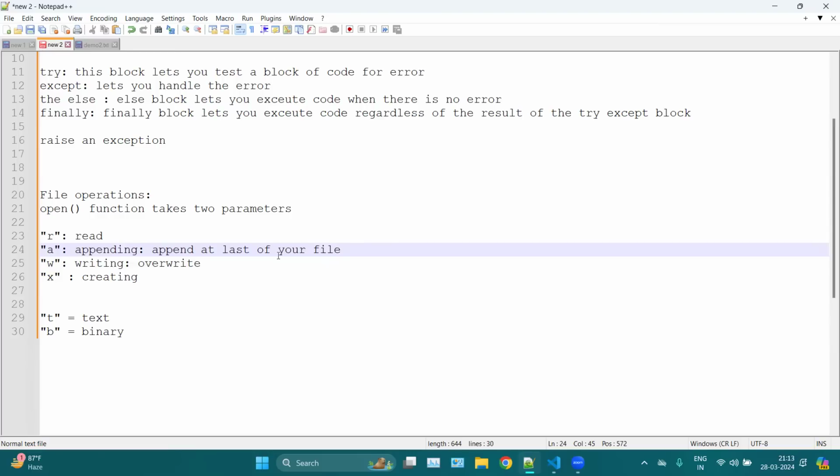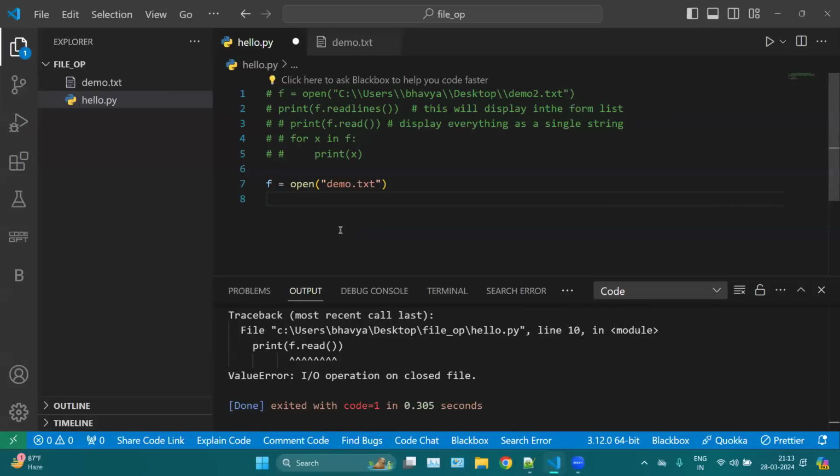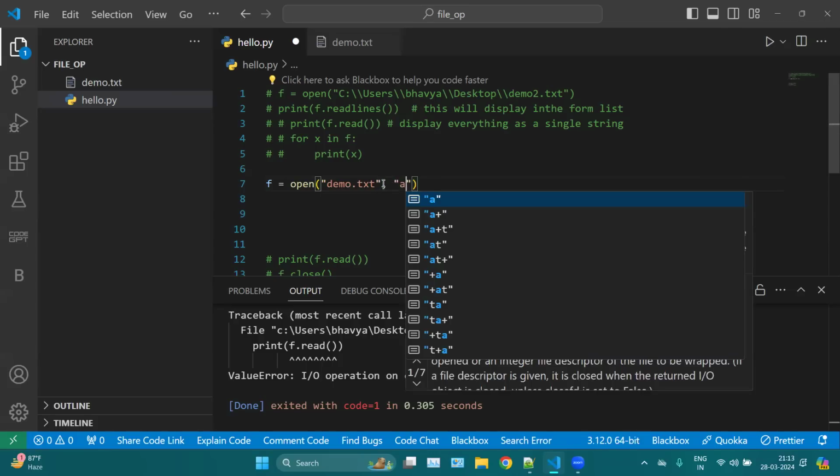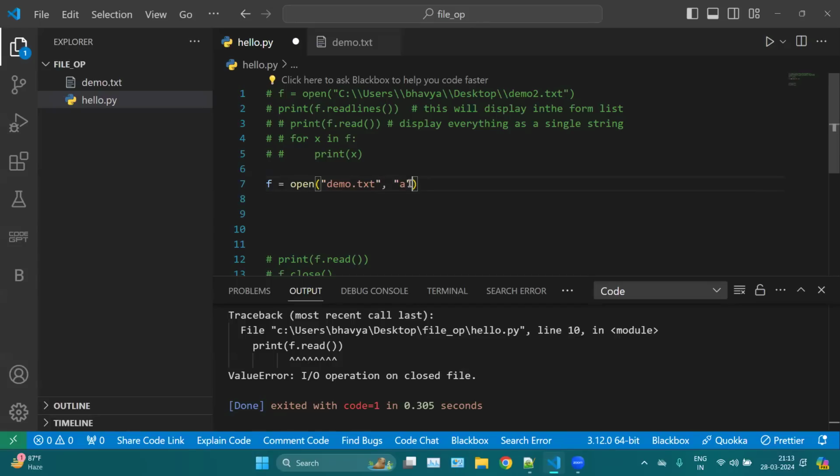So again, how can we write or append? Simply we can remove this part, or let me comment this part. Let's say I have opened this file. Now you can even mention in which mode you want to open it. Here I want to open this file to append, so I'm mentioning A here. You can even mention R here for reading a file, but reading is the default option here. And with reading, you can also mention T here. T means text file.